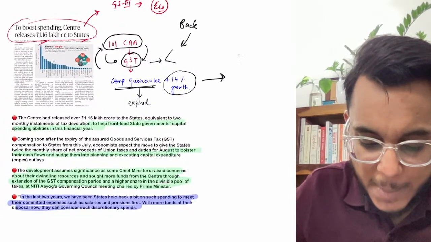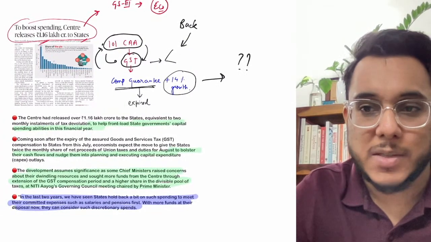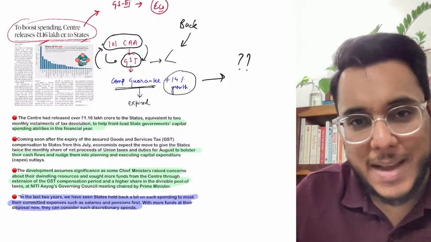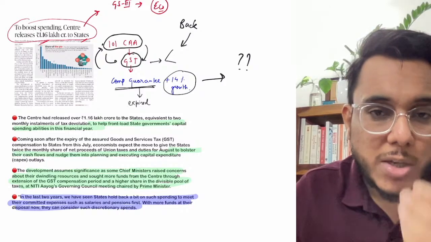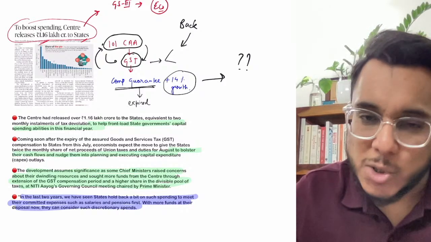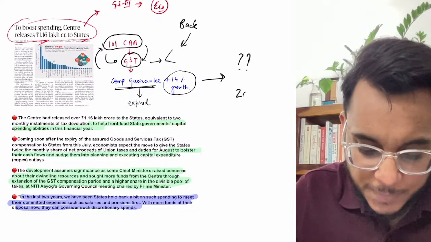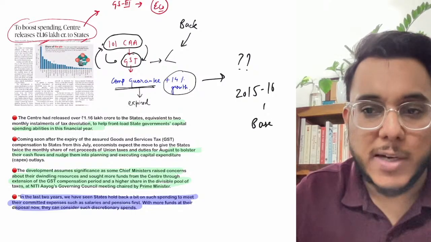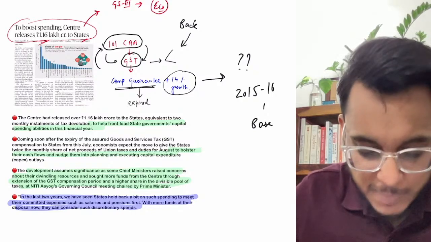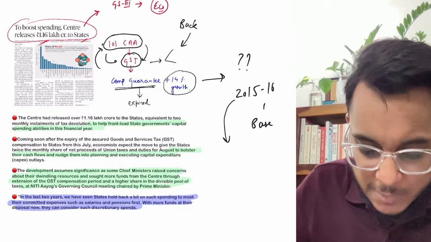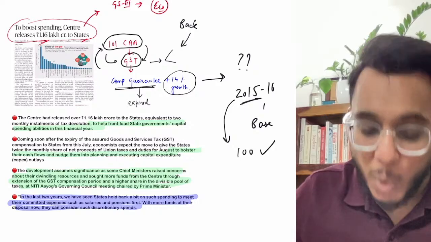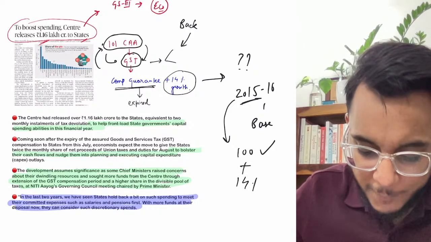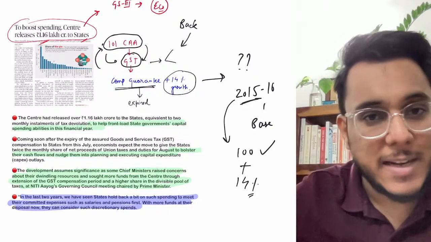Now what does this particular thing mean? I will explain it in simple terms. So basically guys, the state governments feared that there would be revenue loss, there would be revenue decline. So at this point of time, the central government said that okay, 2015-16 will be chosen as a baseline. It simply means that whatever revenue the states were getting in this particular year, that particular revenue will be guaranteed. Moreover, apart from that revenue, a 14% increment every year will also be given.